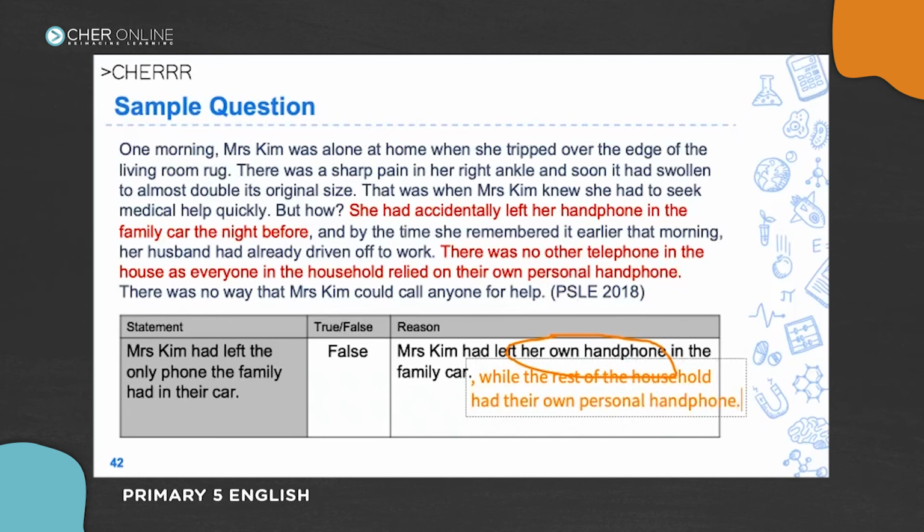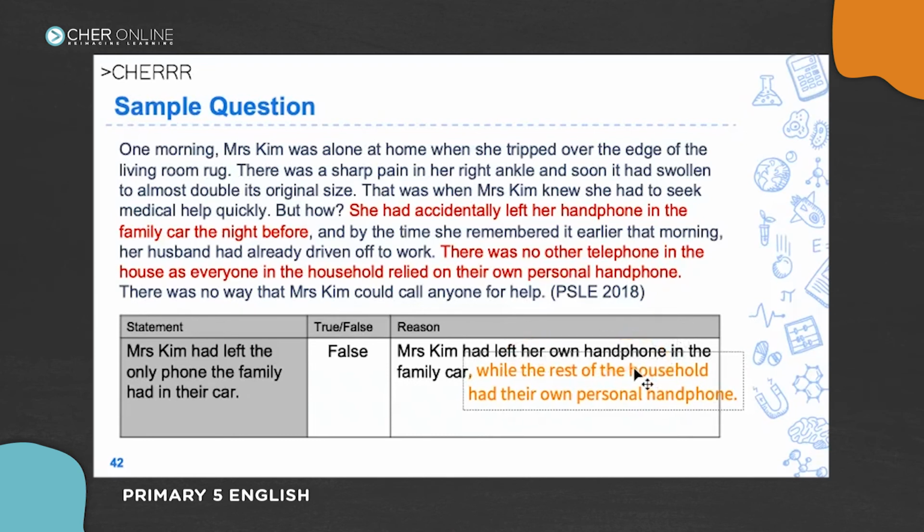Okay, so this is a very complete, very good answer, because not only have you corrected the statement, you have shown to the examiner exactly which part is wrong. She left her own handphone, and then you have clarified further that actually it's not even the only handphone. Everyone in the household has their own. It is not the only phone the family had. Okay, so this is the best possible answer.